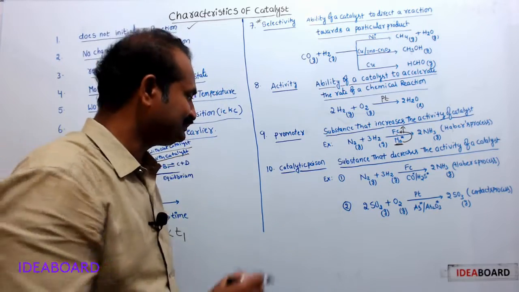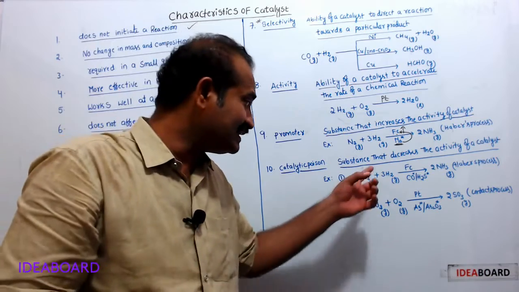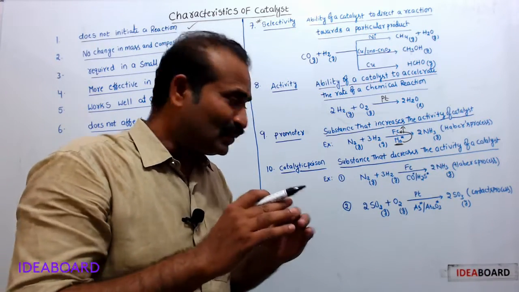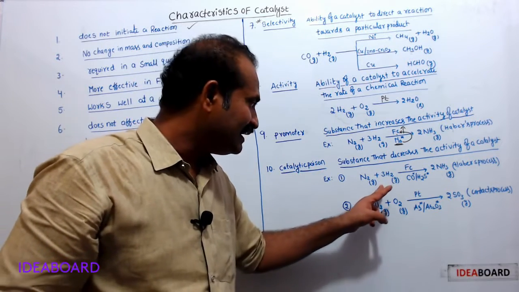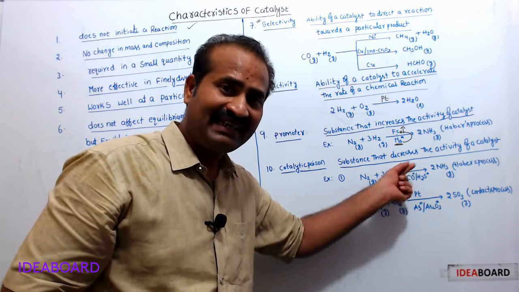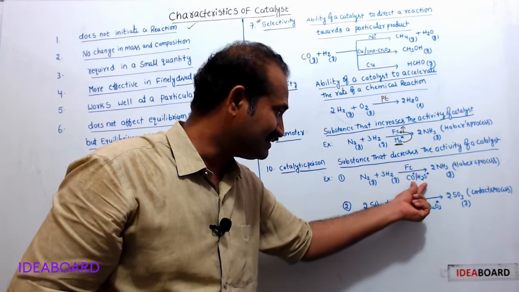Next, come to catalytic poison. Some substances may decrease the activity of a catalyst. Those substances are called catalytic poisons. In the case of Haber's process, iron is the catalyst. Its activity may be decreased by carbon monoxide or H2S.